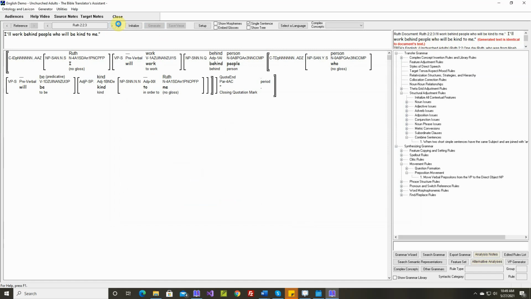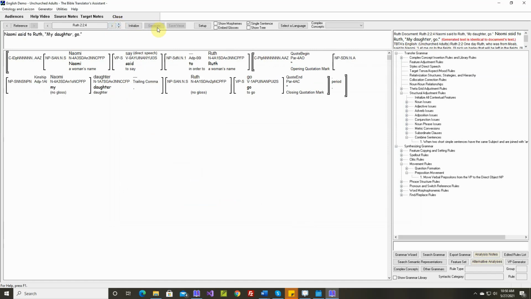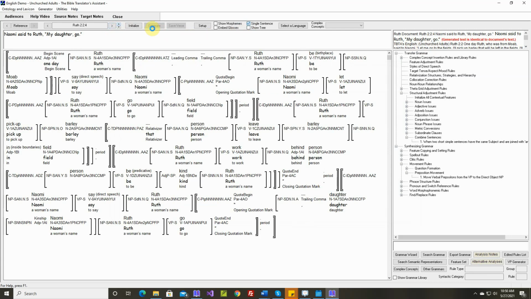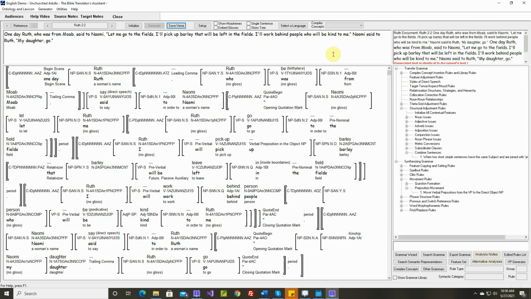Generated text is identical. Generated text is identical. That's the last sentence. Generated text is identical. Let's save it. And we're ready for verse 3.